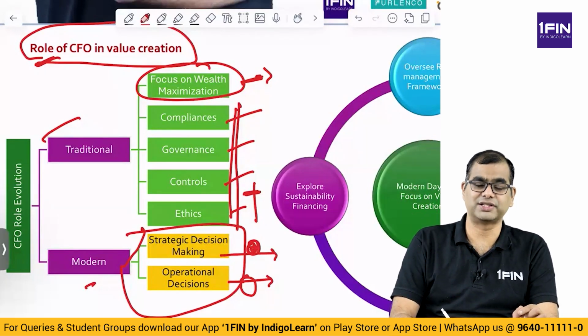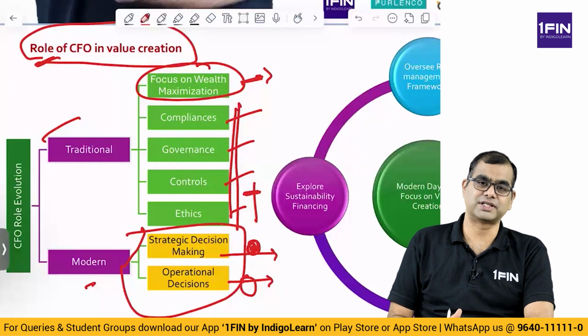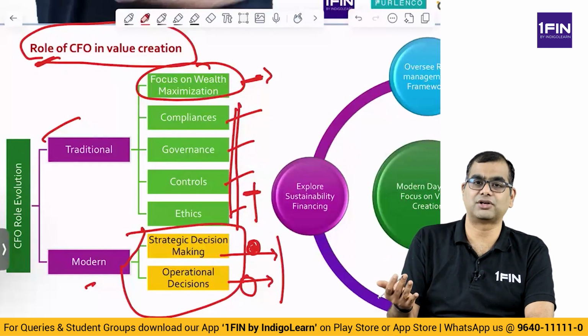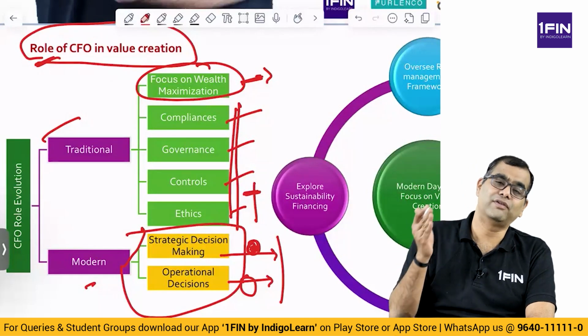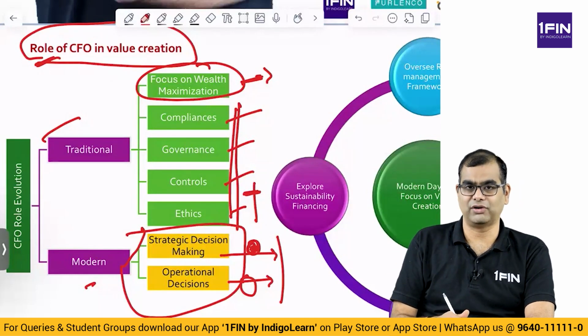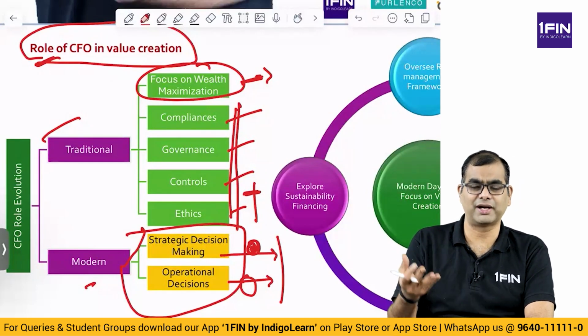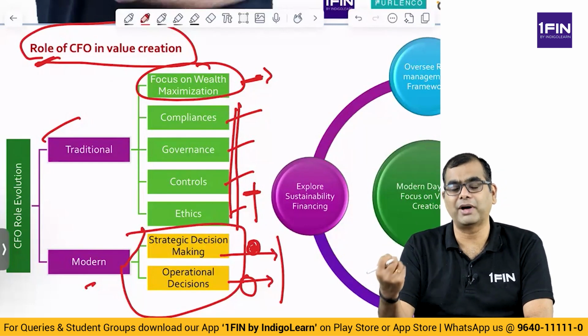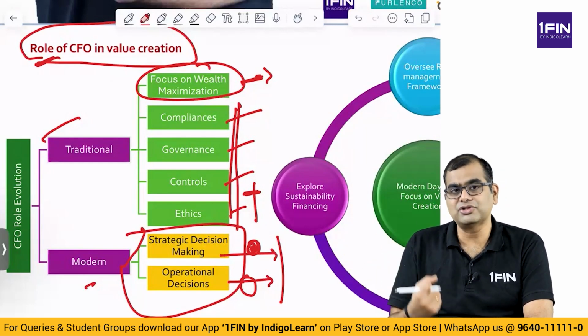And you're part of the strategic decision making. So you work along with the CEO in a lot of these other aspects where not only financial or accounting elements are involved, a lot of non-financial and non-accounting elements are involved, right? Because if you look at supply chain, marketing and all of that, the CFO may not know marketing, but the company is spending money on marketing. So you have to get commensurate return.